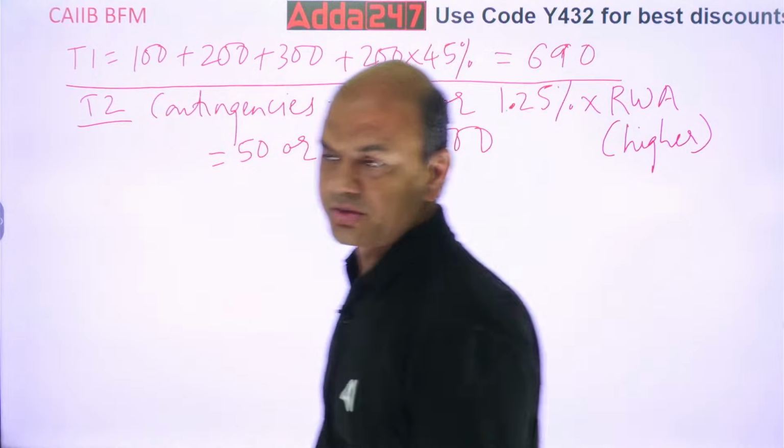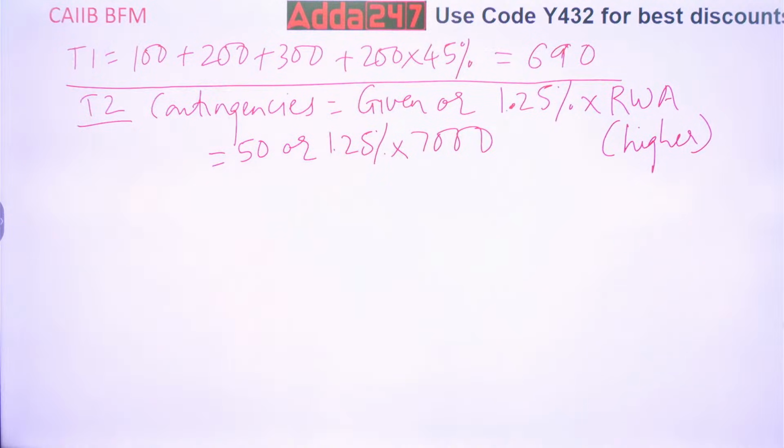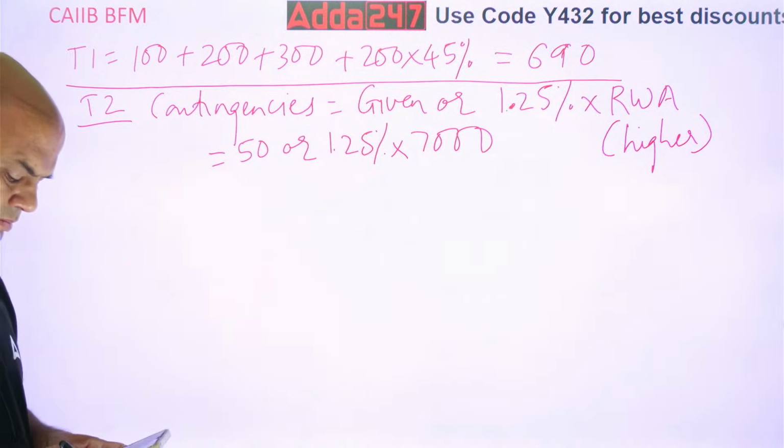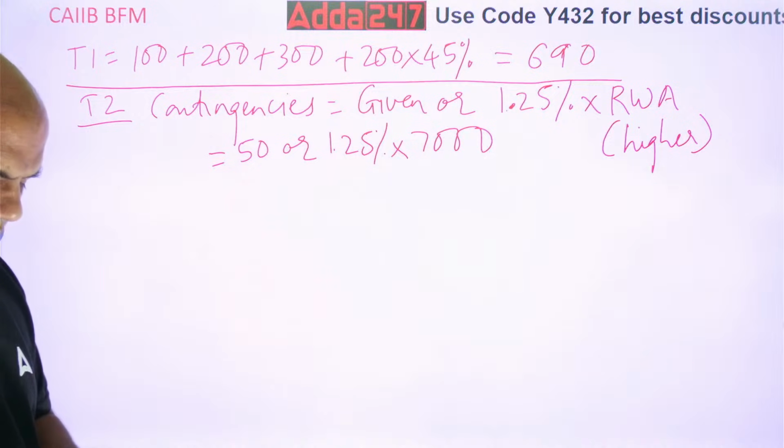Get the answer. What is the answer for 1.25% of 7,000? Give me the calculations everyone.